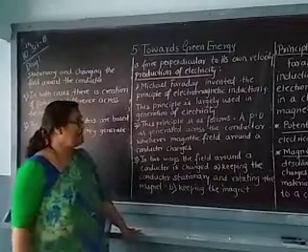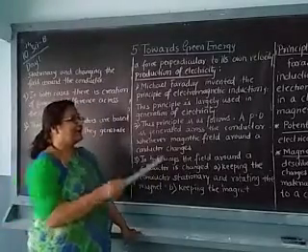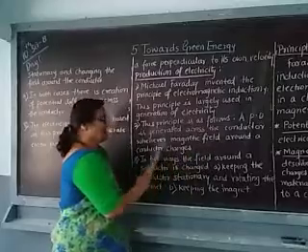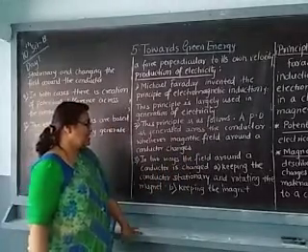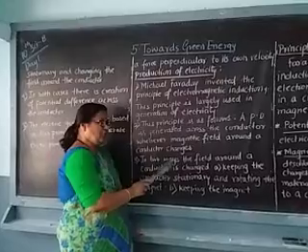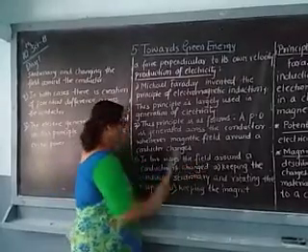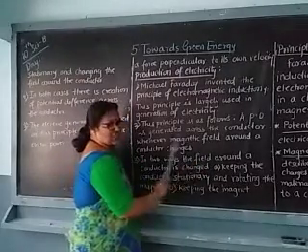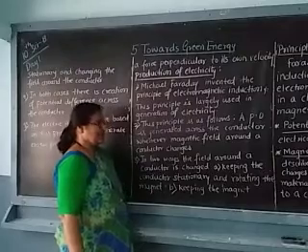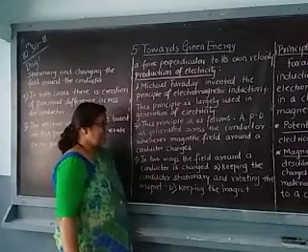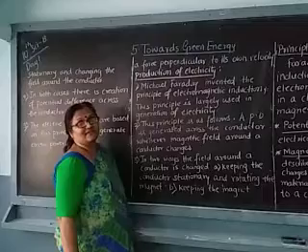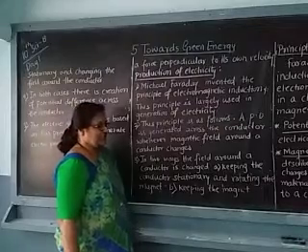But this happens only when the magnetic field around the conductor is changing. Next here, in 2 ways the field around a conductor is changed.